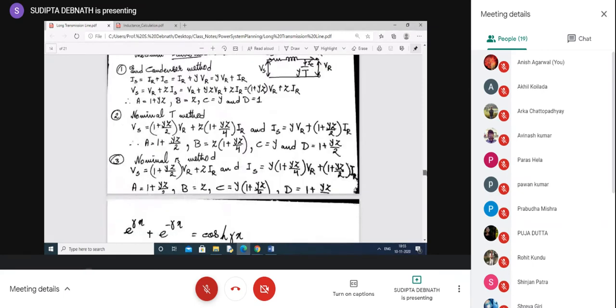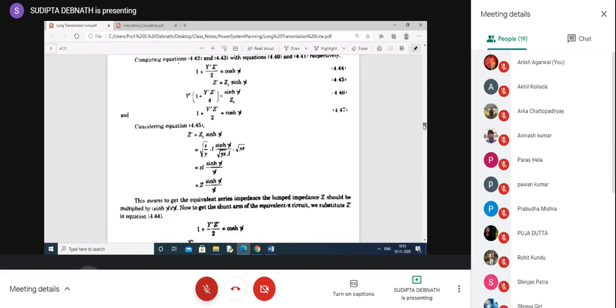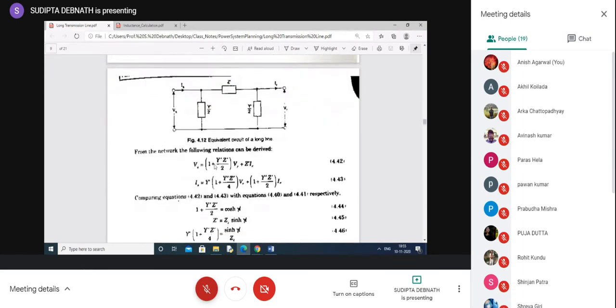I have written this equation: A is 1 plus YZ by 2, and B is Z. But here Y will be Y dashed and Z will be Z dashed. What we are trying to do is find Y dashed in terms of Y and Z dashed in terms of Z.